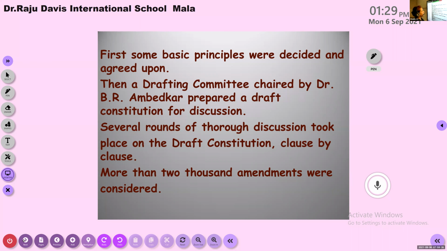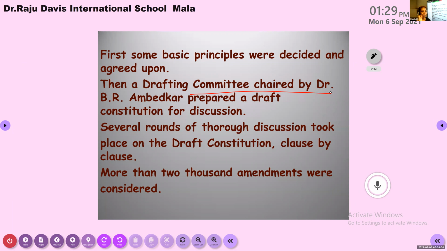Everyone united together and framed the Constitution. Some basic principles were decided, then everyone agreed upon it. Then the drafting committee, I told that the chairperson was Dr. Ambedkar. He prepared the draft Constitution for discussion. So before framing the Constitution, they made a draft one.